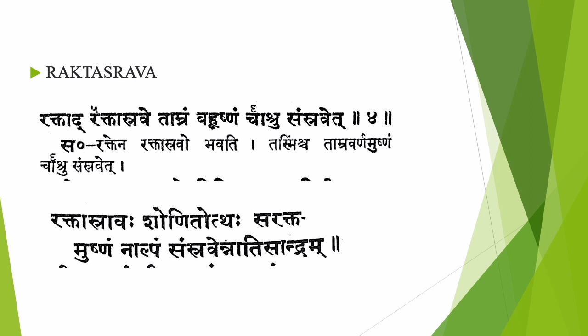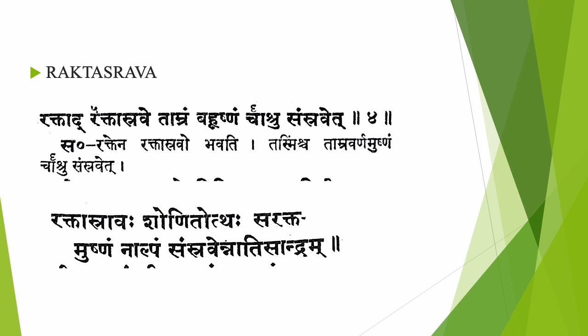How will the discharge be? Tamra Varnam. Tamra is copper red color. Bahu, large in quantity. Ushnam Cha Asru Samsraved. This is Ashtanga Hridaya. So Rekta dosha predominant and the Srava looks Tamram, Bahu and Ushnam. Next comes the Susruta sloka. Rekta Sravaha Shonidotha Sa Rektam Ushnam Na Alpam Samsraved Na Adi Sandram.